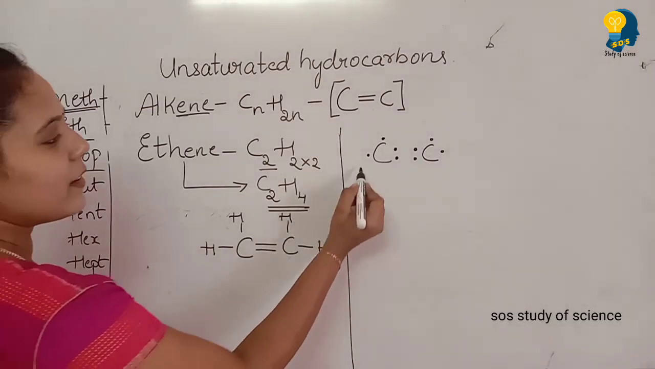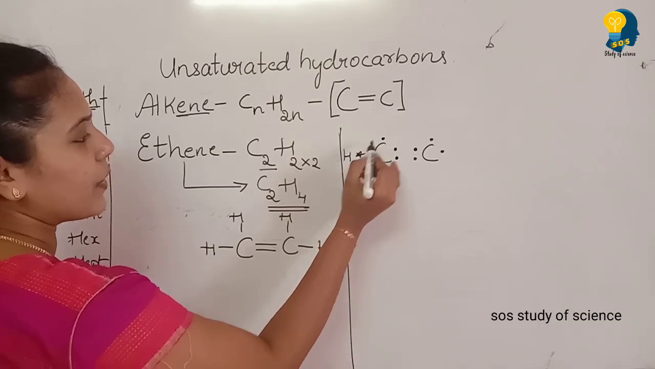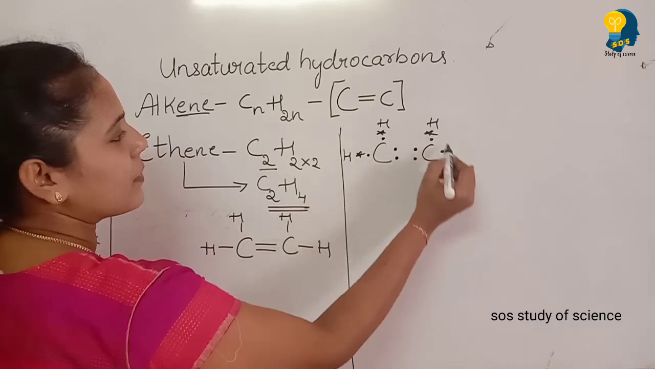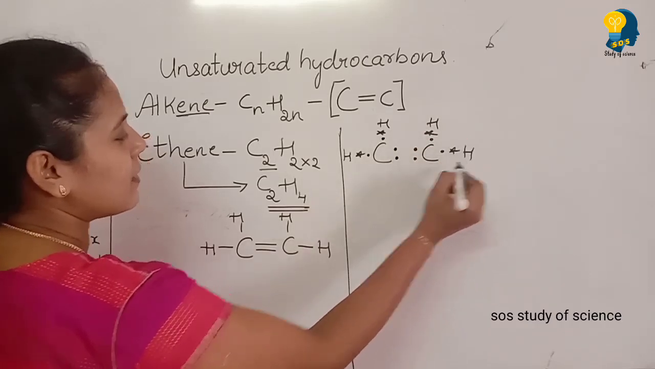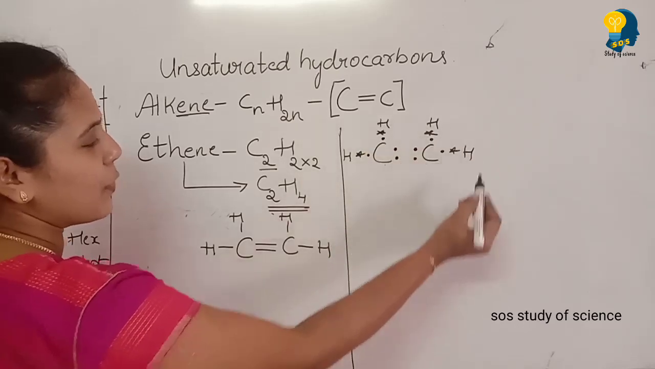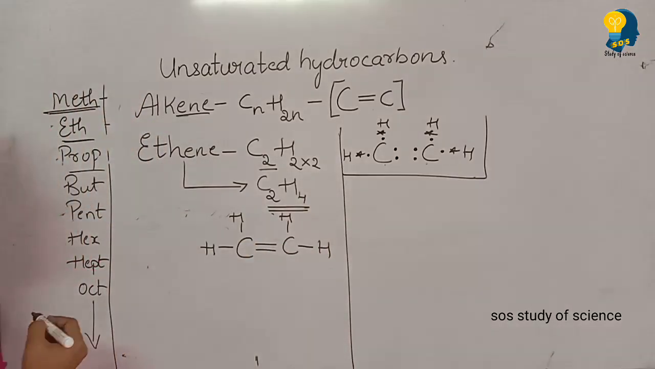It's time to write the hydrogen's valence electron. The valence electron of hydrogen is 1. So we are writing 4 hydrogens surrounded by 2 carbon atoms because the molecular formula is C2H4. So we have completed 2 carbons surrounded by 4 hydrogen atoms. This is the electron dot structural formula for ethene.